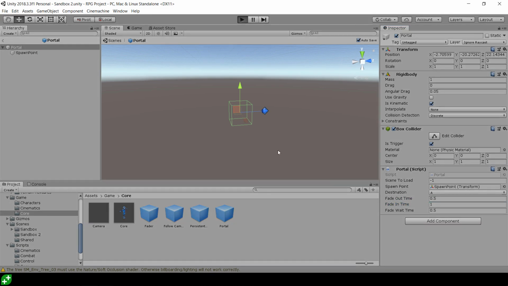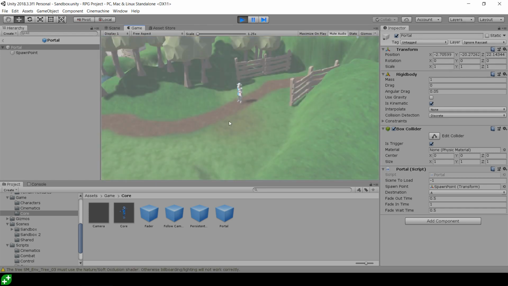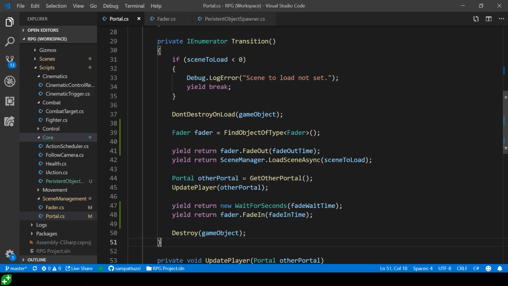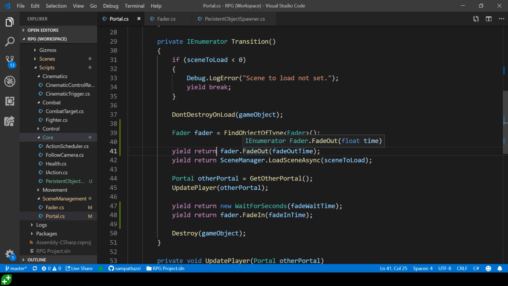Let's give that a shot. If I go and play, it fades out pretty quickly so that my running animation doesn't look like it comes to an end. So it looks like he's just running on into the next level, and then the fade in looked pretty good.